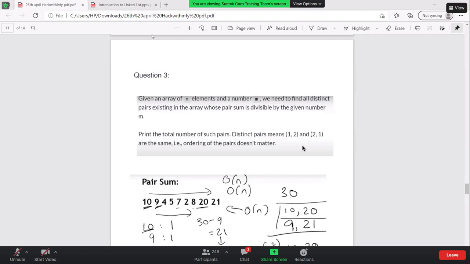Kind of a good question, and you need to think of a time complexity as well in this question as well.